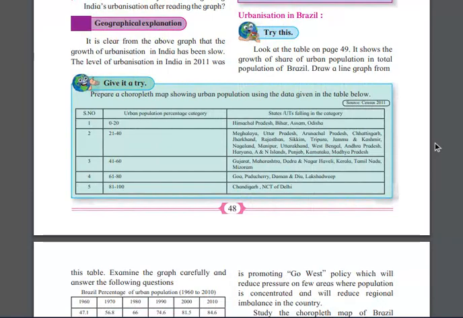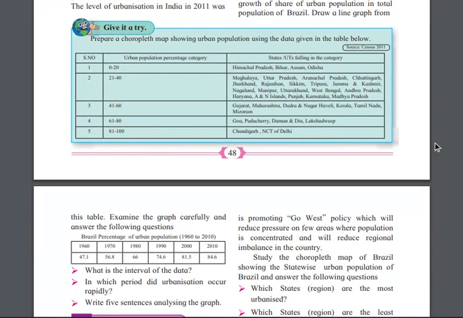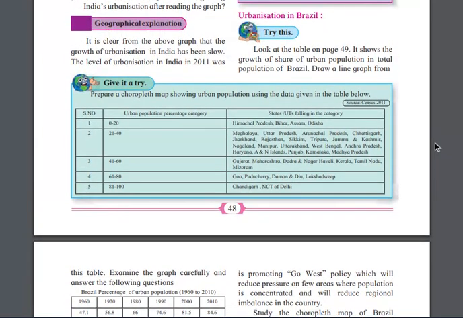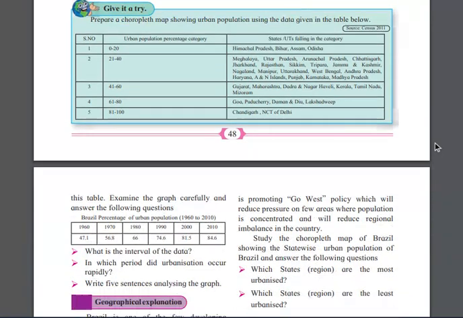Okay, there is a table given. Brazil, percentage of urban population, in 1960, 47.1. It is increasing very fast, right? It shows the growth share of the urban population in Brazil. It is talking about the Brazil population.